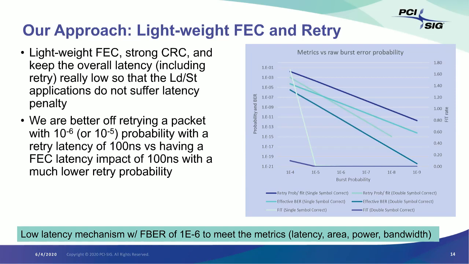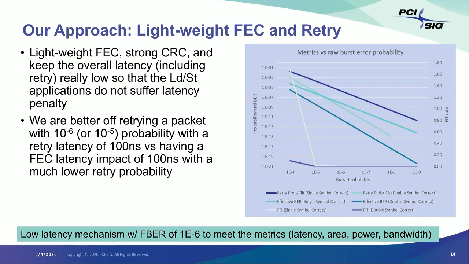The interesting part is the probability of retry, which is the two graphs that you see, one with single symbol correct, which basically corrects a single burst error, and the other one is two symbol correct, which corrects two burst errors. Now, the x-axis is the burst probability, which is the FBER.